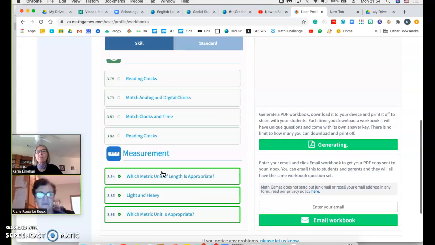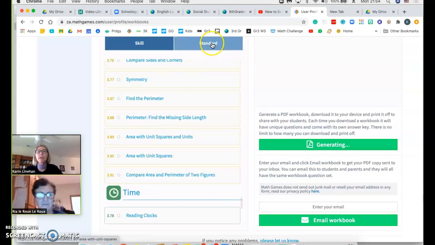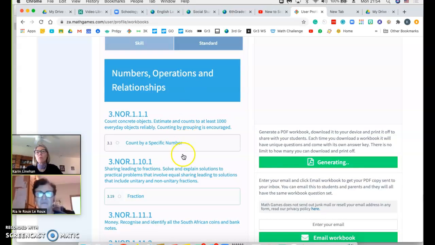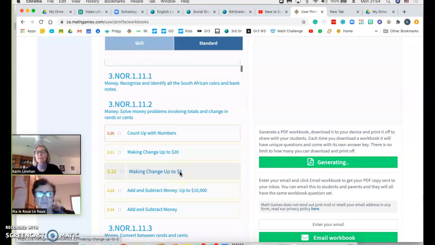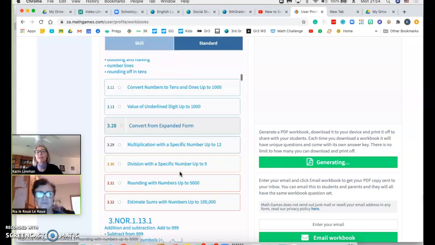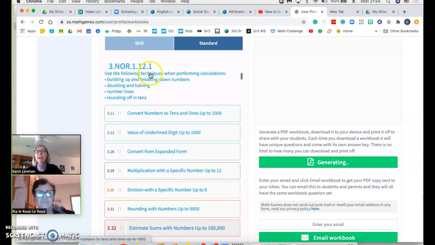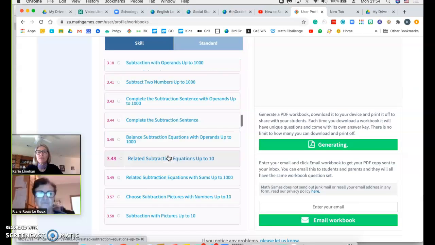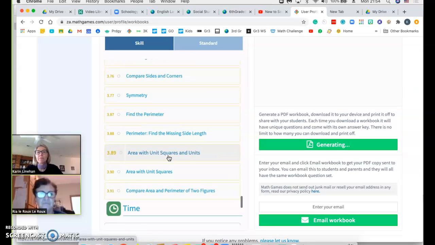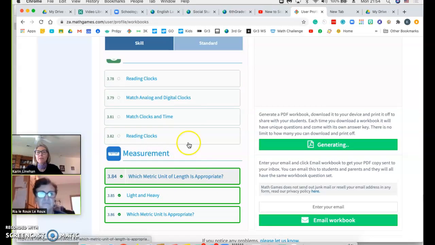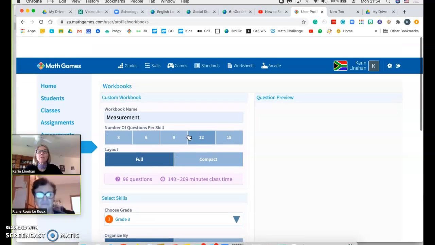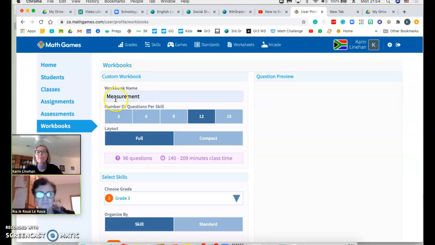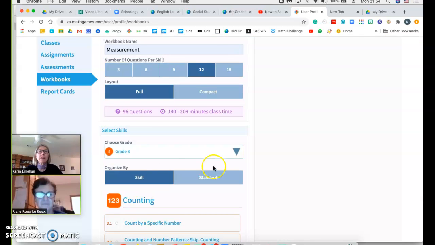Alternatively, you can also do standards, like what is it we want them to be able to do from the standards. But for now, let's just do the skill, because that's the skill we're working on. So I've picked measurement, all three. I'm going to go up to the top and make sure I have the name of the workbook, how many questions, that I want it full, and that I've picked third grade. I'm ready to go.